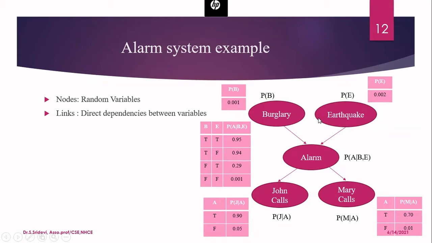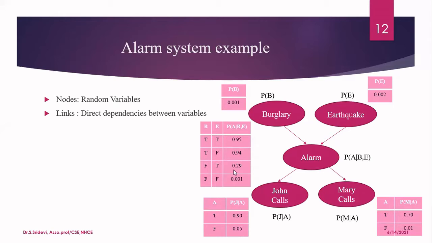And these two are binary variables, and we have two variables. Therefore, for this alarm, we should have a table with 4 entries. So what are those 4 entries? The first entry gives the information that there is a probability of 0.95 of getting an alarm when there is a burglary and there is an earthquake. The second entry conveys that the probability of getting an alarm is 0.94, given that there is a burglary but there is no earthquake. This is false, that means there is no earthquake.